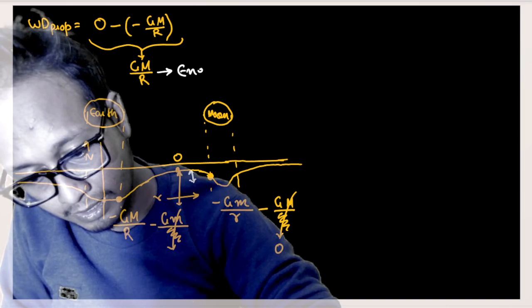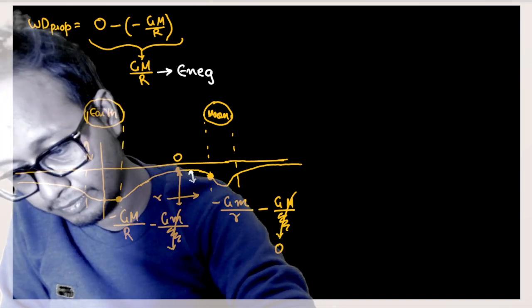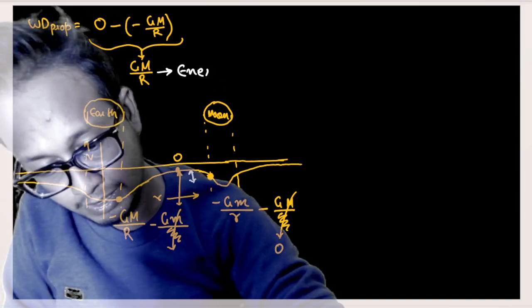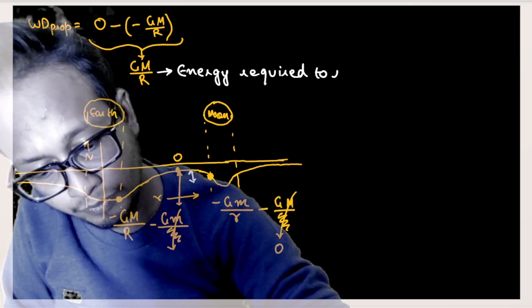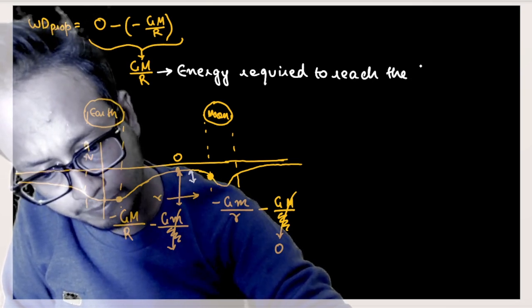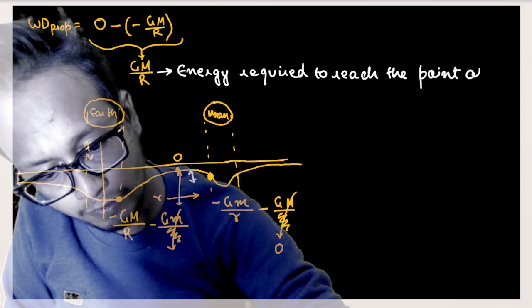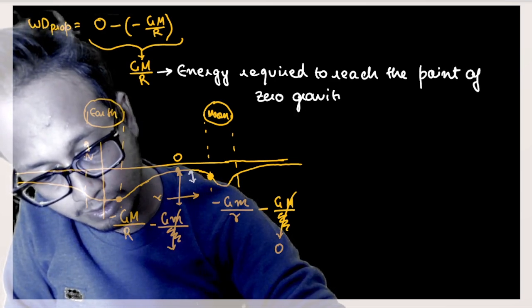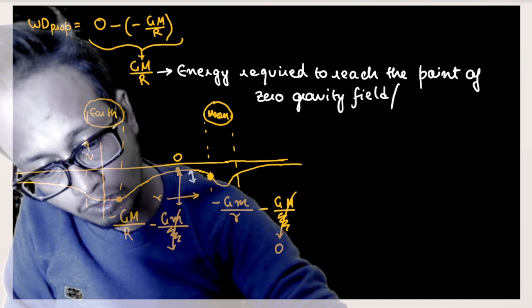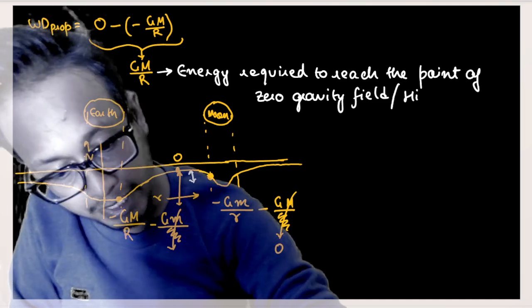This energy required to reach the point of zero gravitational field or highest potential energy or point of highest potential energy.